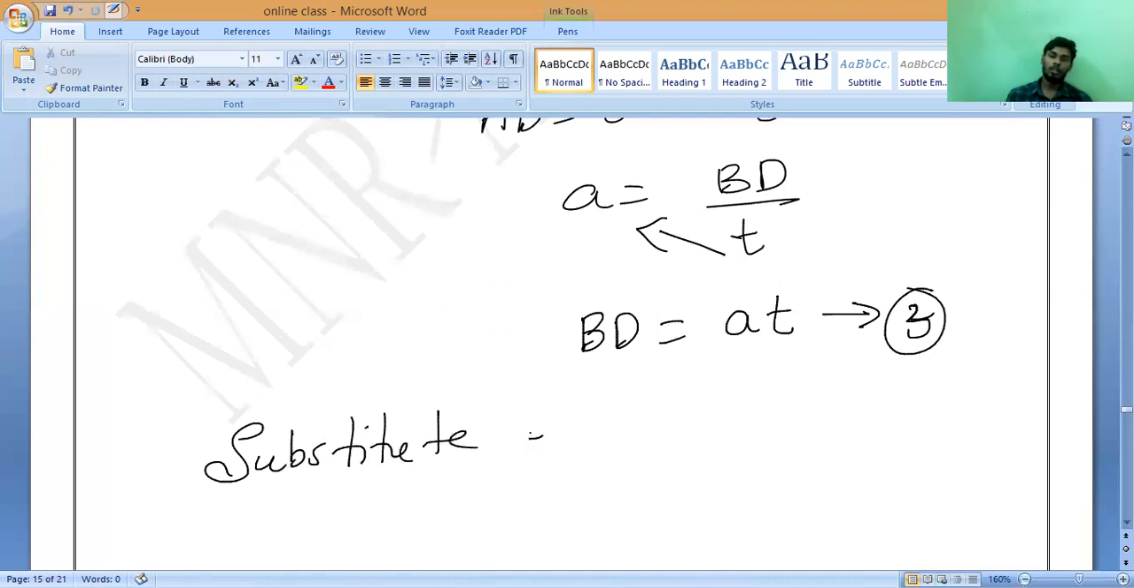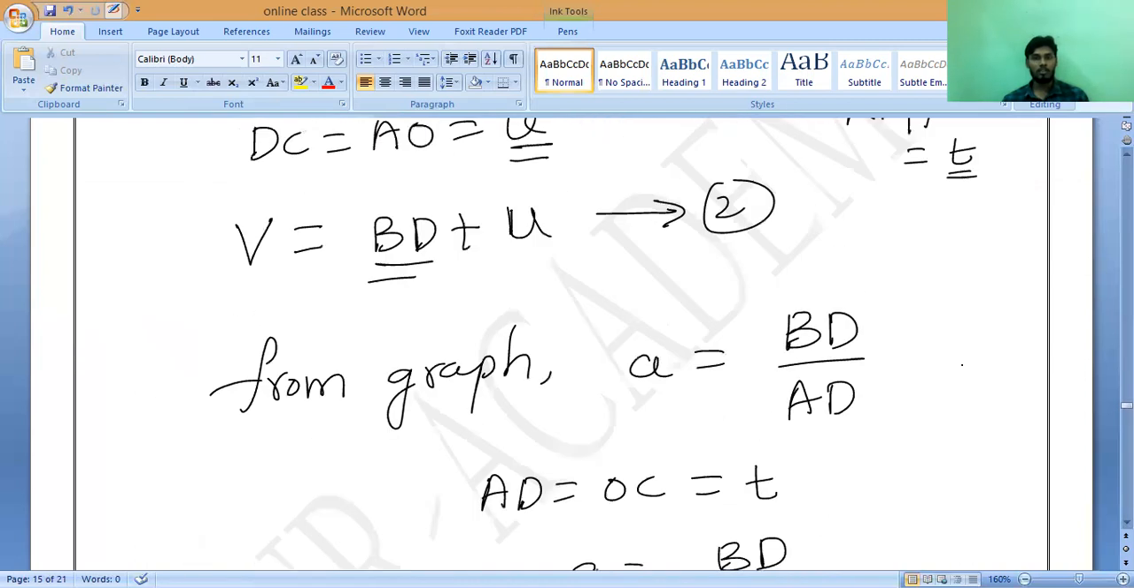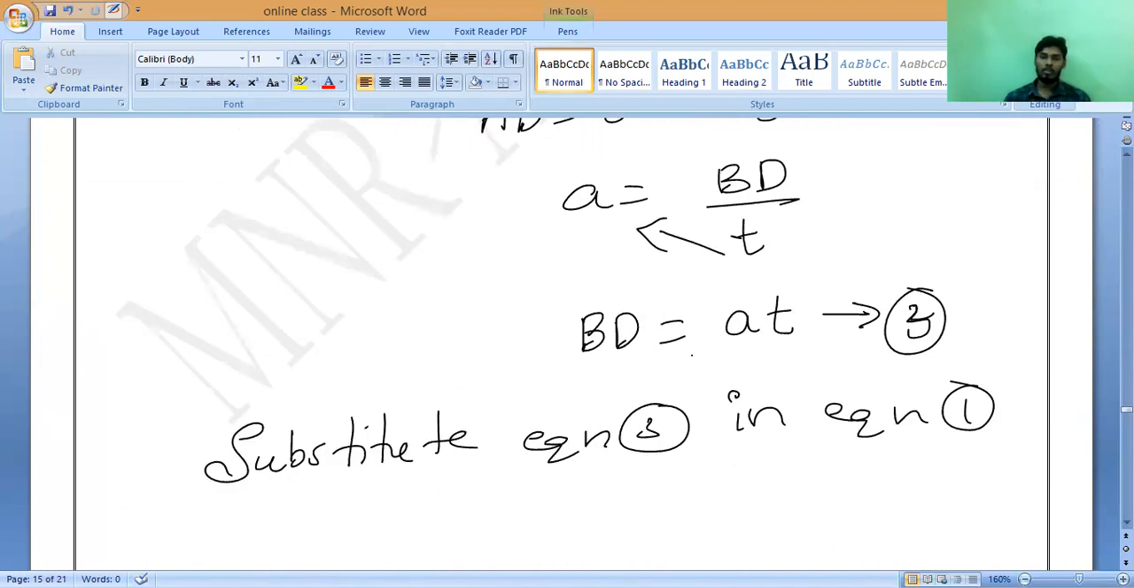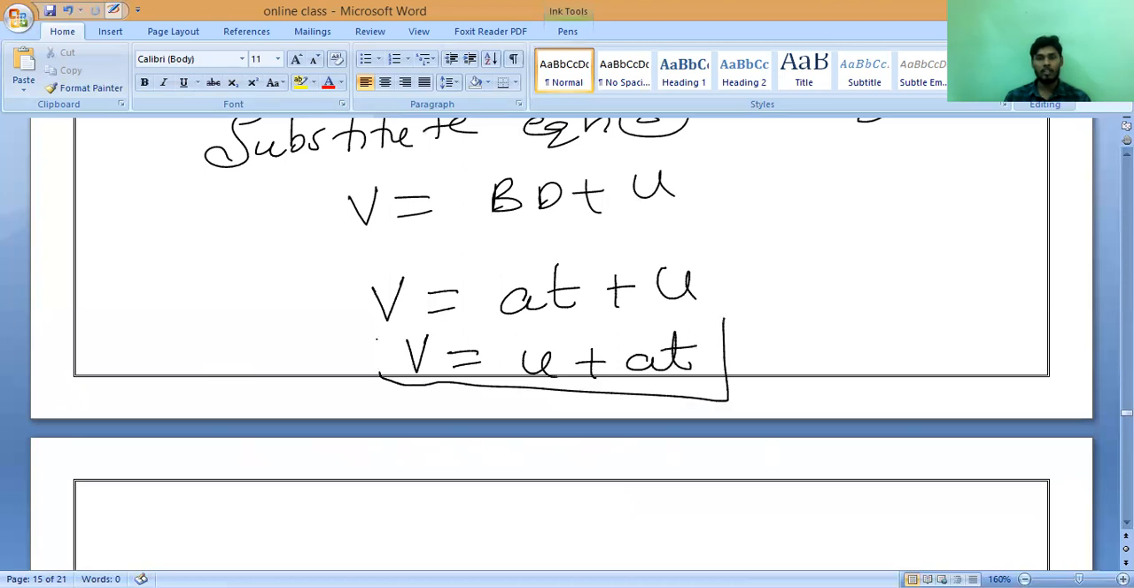Substitute equation 3 in equation 1. Sorry, equation 2, not equation 1. So now, equation 2: v equals v_d plus u. Now instead of v_d, what can I write? v_d equals at plus u. If we rearrange, we get v equals u plus at. So this is our first equation of motion.